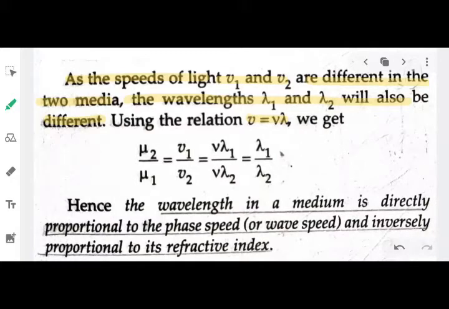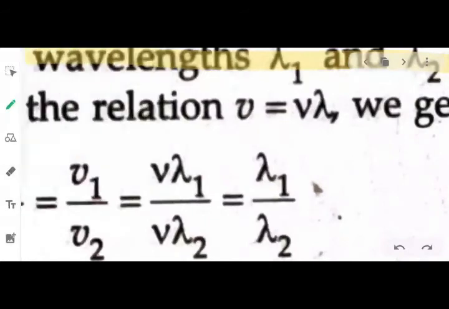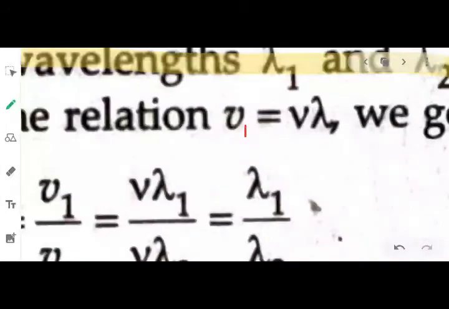Your velocity or your speed V equals lambda mu. So for medium 1, the velocity will be V1 and the wavelength will be lambda 1.